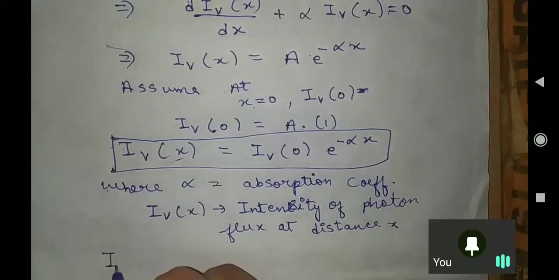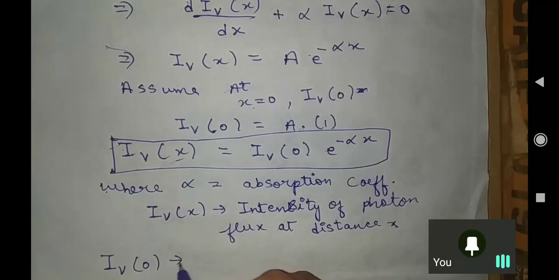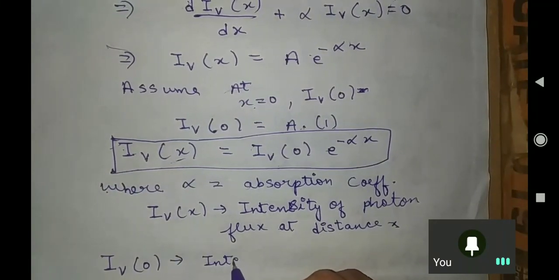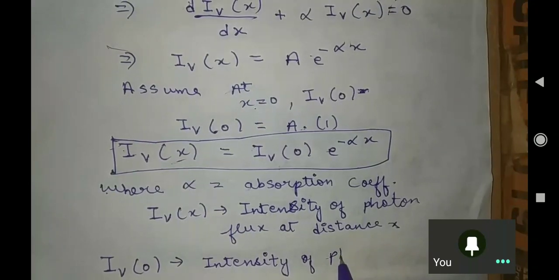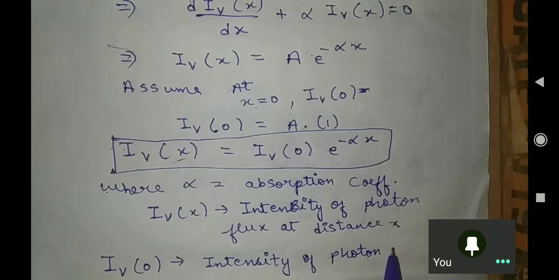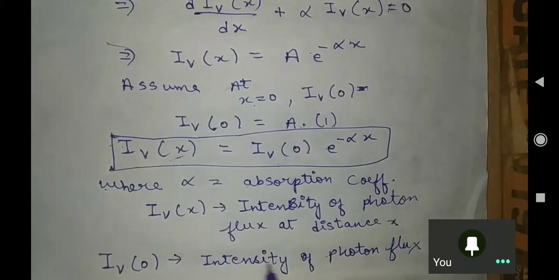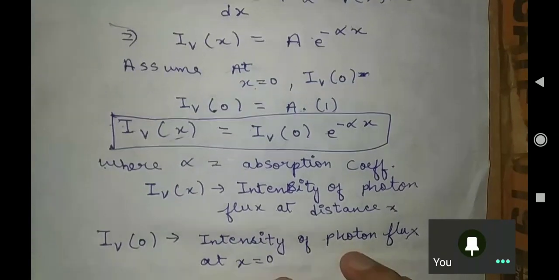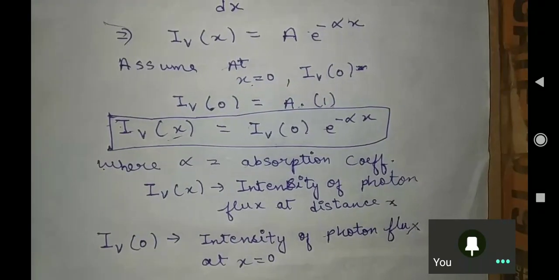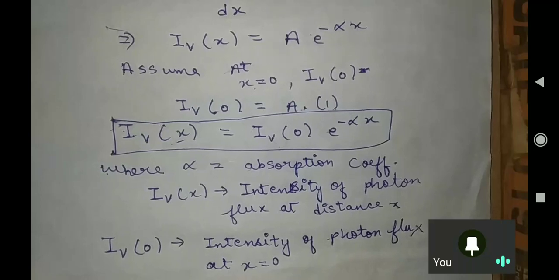And what is Iv(0) then? Iv(0) is the intensity of photon flux at x equal to 0.